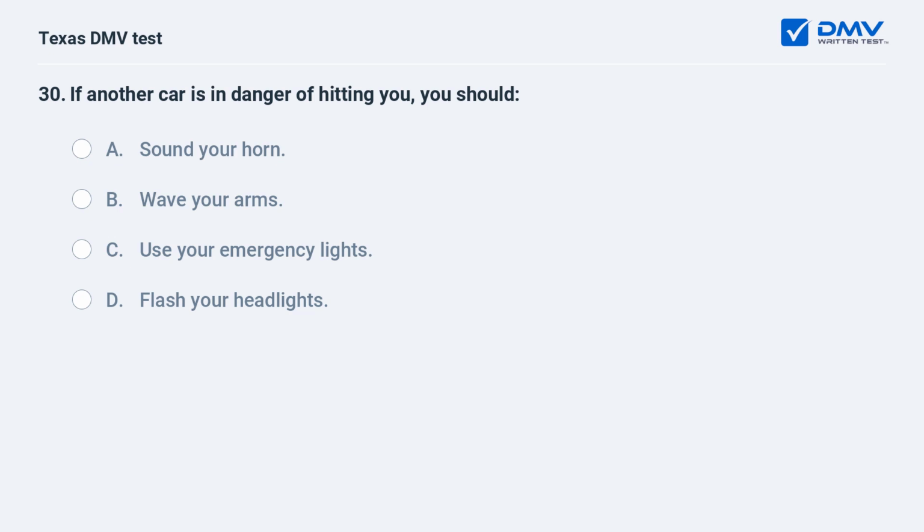If another car is in danger of hitting you, you should: A. Sound your horn. B. Wave your arms. C. Use your emergency lights. D. Flash your headlights.